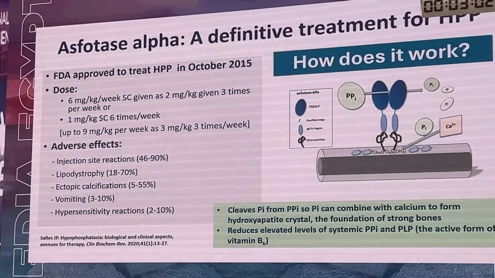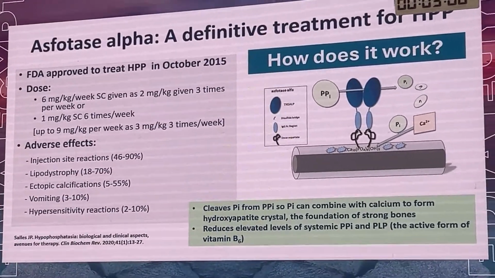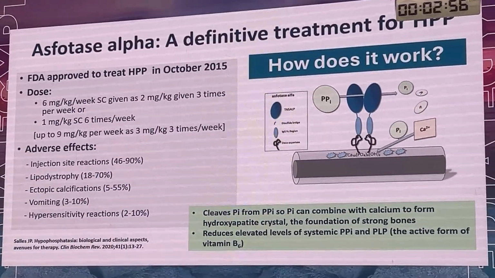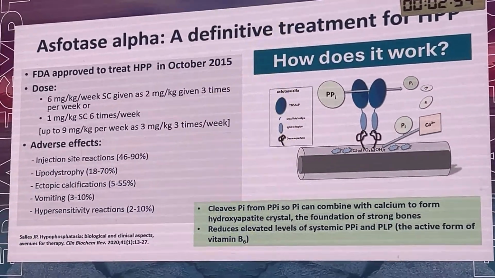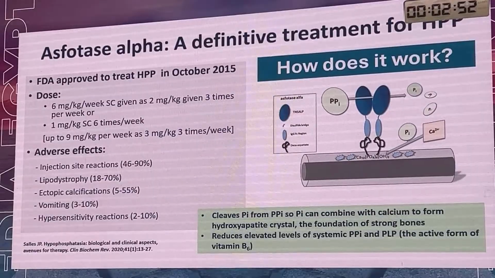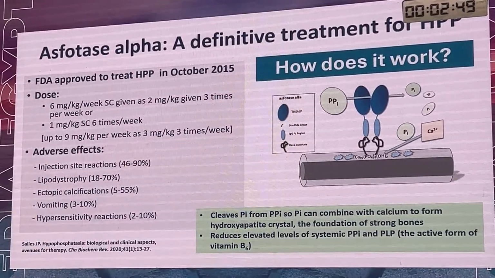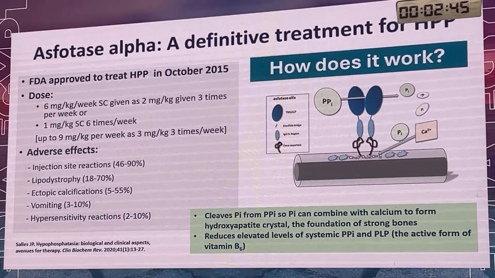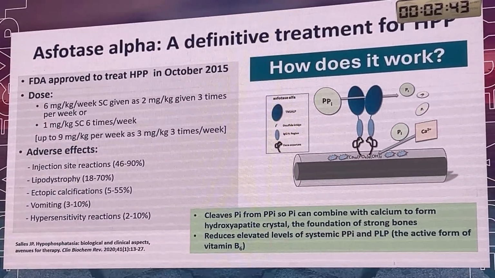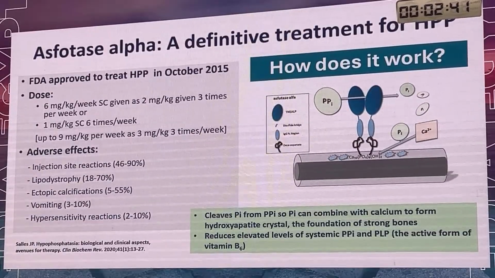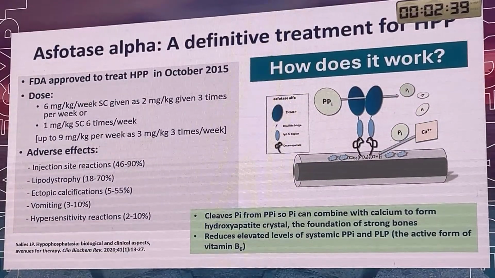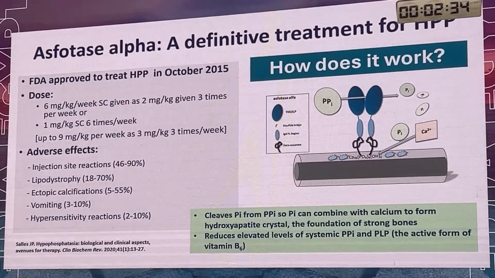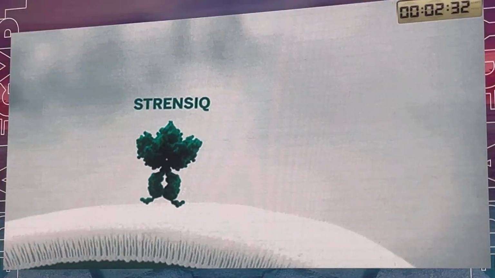And it works by cleaving Pi from inorganic pyrophosphate, so it can combine with the calcium to form hydroxyapatite crystals. And this leads to the formation of strong bones, which is the main etiology for treating such disease. It also reduces the levels of systemic inorganic pyrophosphate and the active form of vitamin B6, and therefore it improves the neurological symptoms as well.